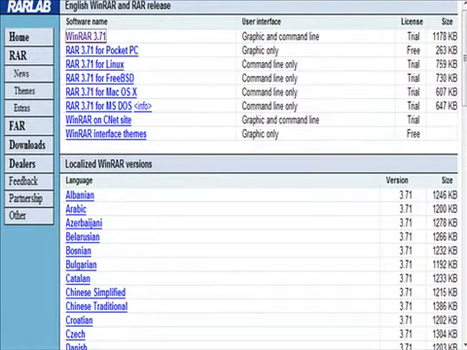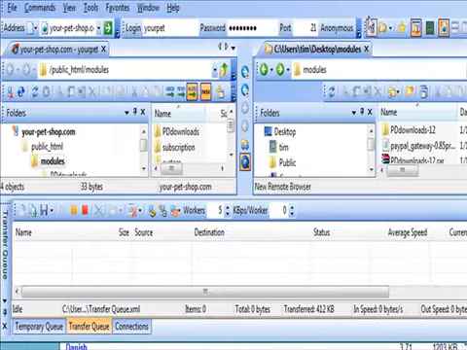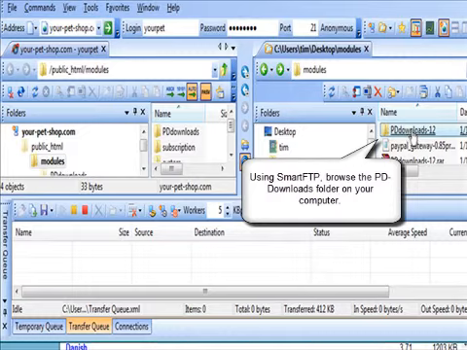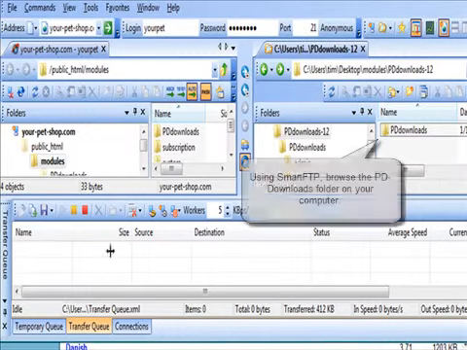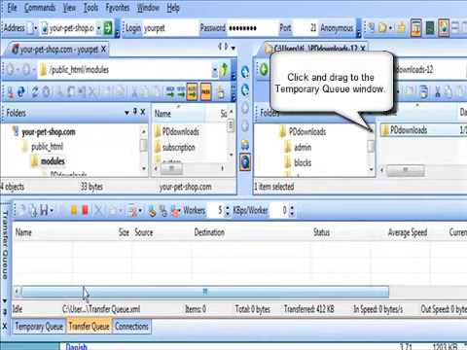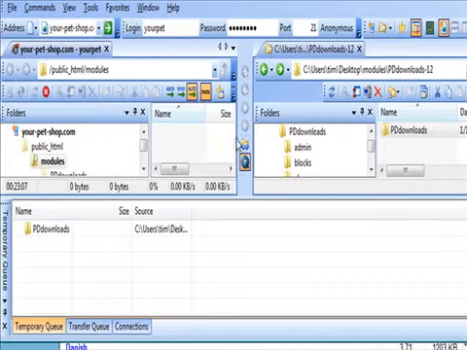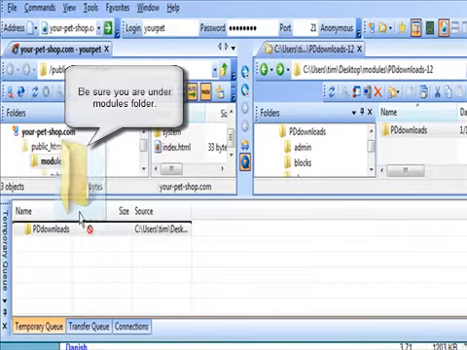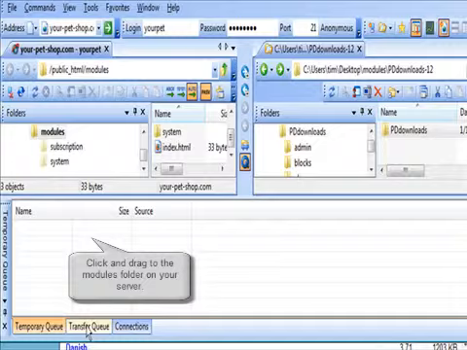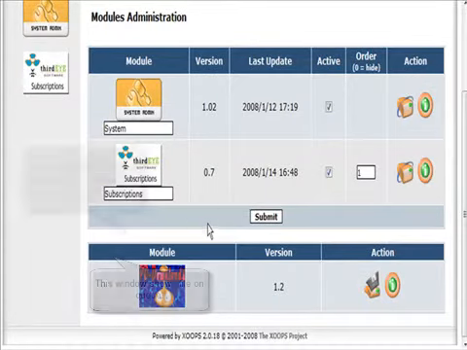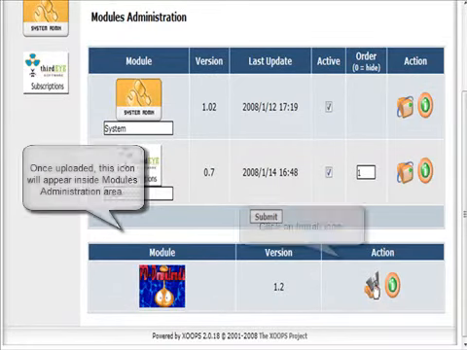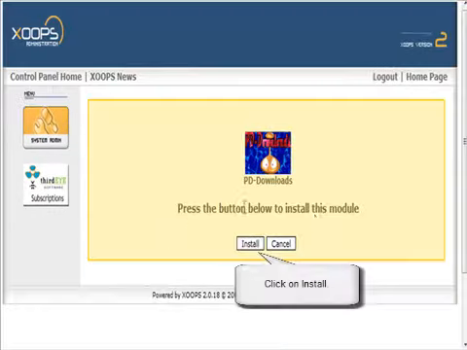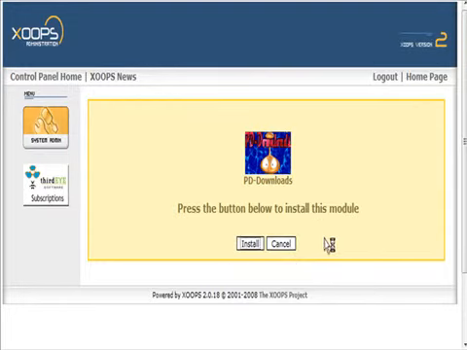Again, we go back to Smart FTP and then go inside PD Downloads and grab this and pull it down into the queue. Make sure that you're within modules over on this side and then just drag this up into here and that will upload. Then you'll see that it's ready to install down here, so just click there. And it says press the button to install the module, so go ahead and do that.